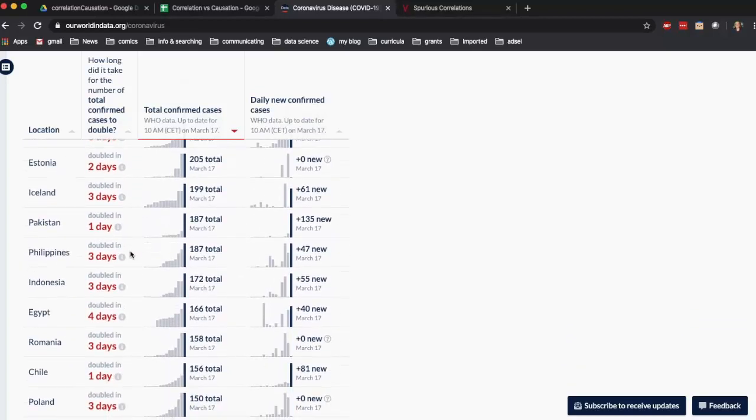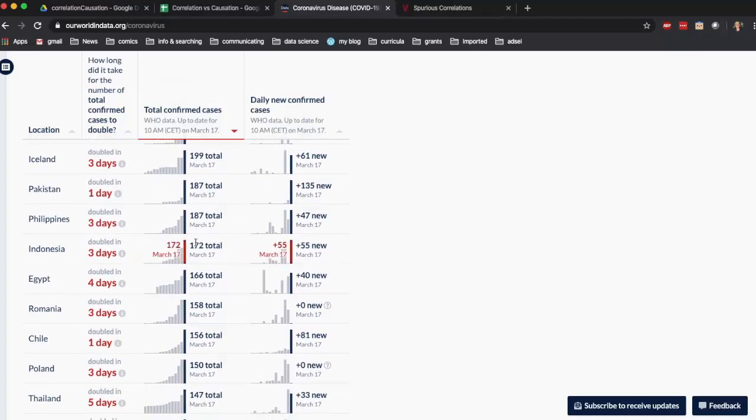Now let's look at Indonesia. Also, they're doubling in 3 days, which is bad, but they also have a very low number of cases. They've only got 172. So, okay, hot countries, looking good. Egypt, only 166, still looking good. We could actually find a lot of data here that suggests that heat is helpful. The thing is, we don't actually know yet.